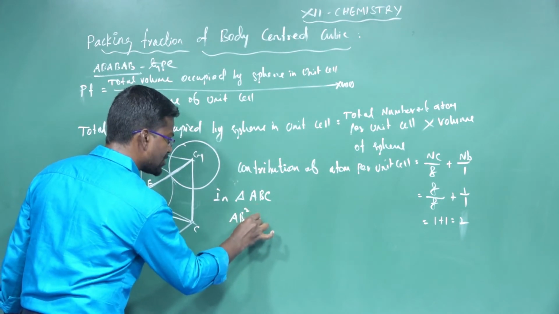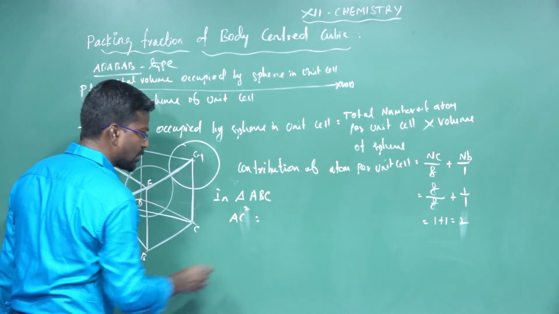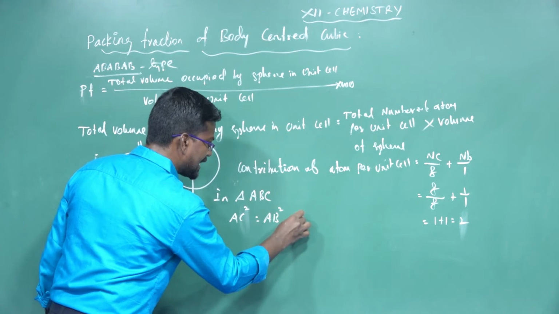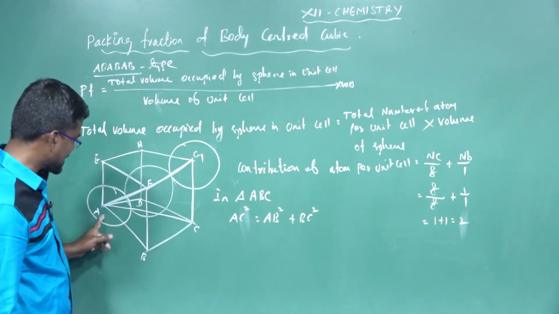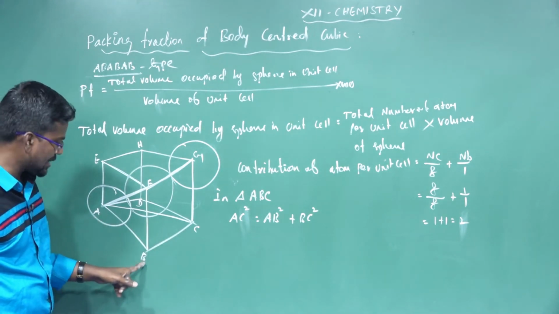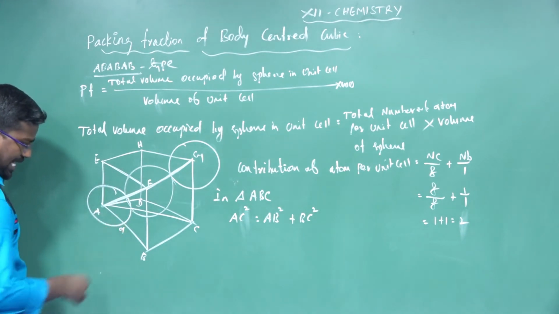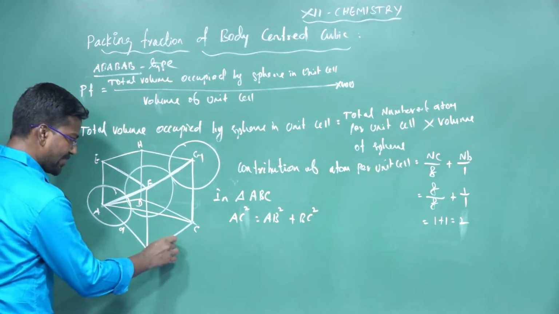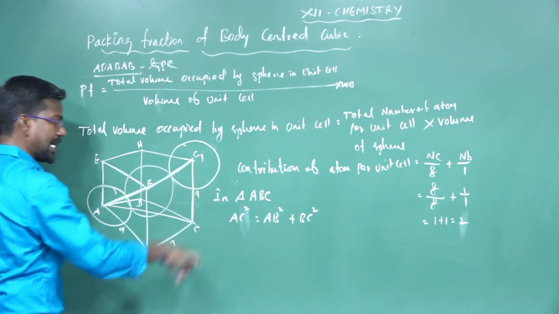According to the Pythagoras theorem, AC squared is equal to AB squared plus BC squared. AB is equal to a, the edge length. BC is also equal to a, and CG is also equal to a.